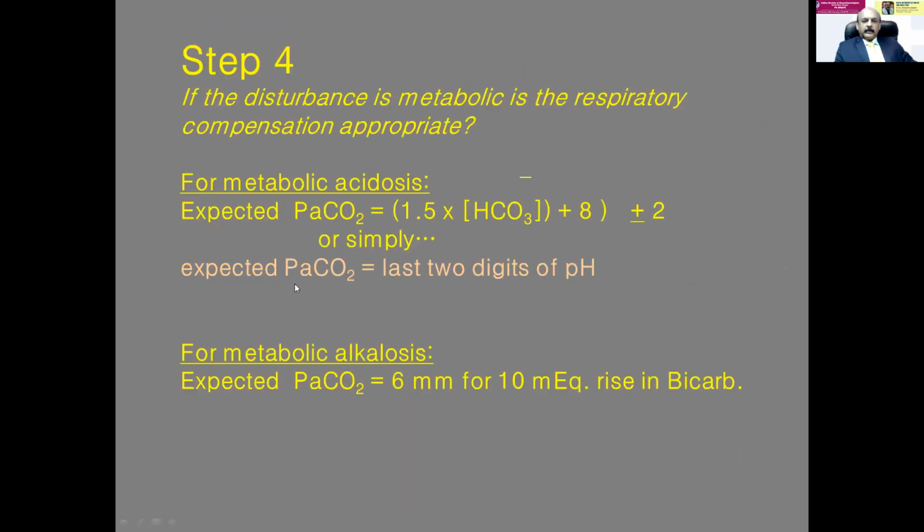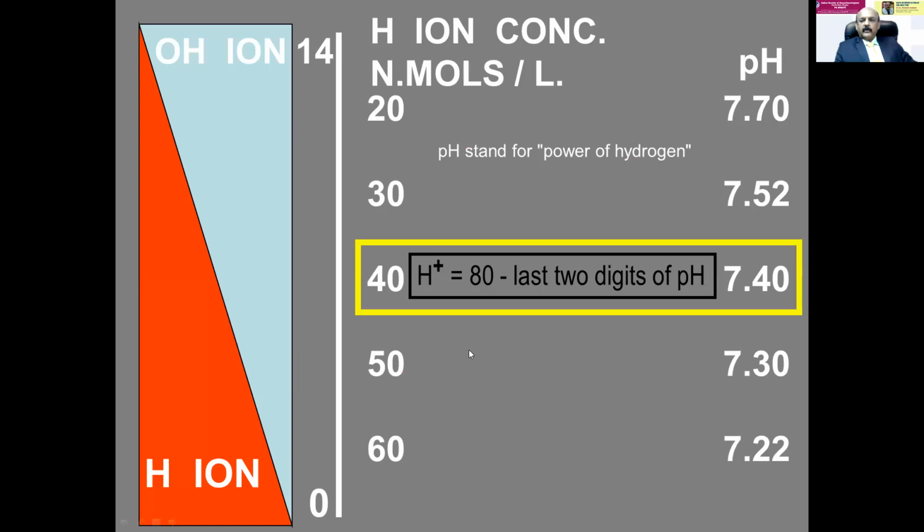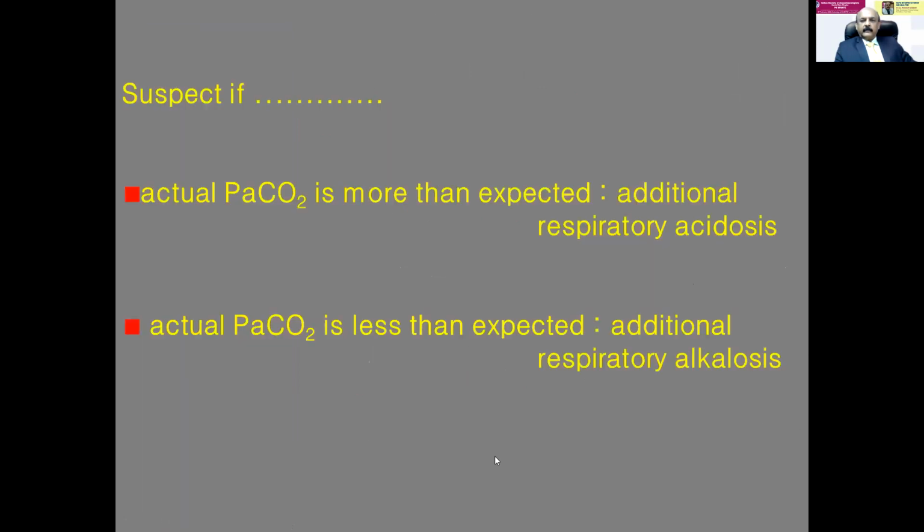Here you have to go back to that. See, the expected PaCO2 is the last 2 digits of pH. That is the expected PaCO2. So if it is 7.22, that is metabolic acidosis. If it is 7.22, the expected carbon dioxide will be 22 because it has to be compensated by respiratory alkalosis. So the expected should be the last 2 digits of pH. So if the actual PaCO2 is more than expected when there is a metabolic acidosis, it means there is additional respiratory acidosis, that is mixed acidosis.